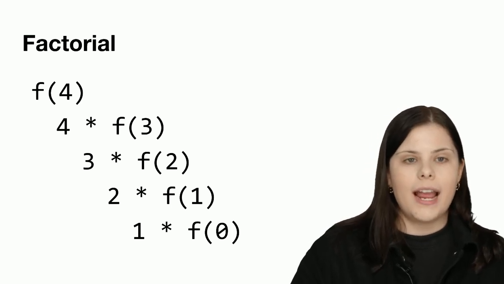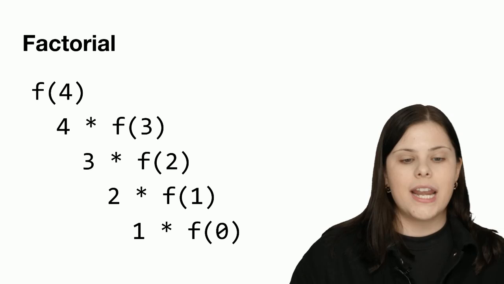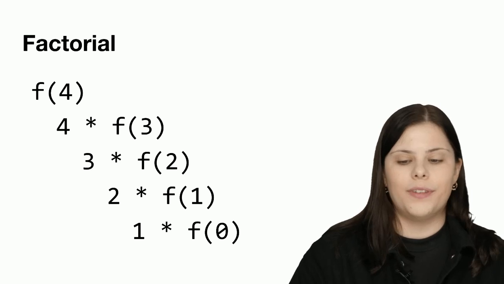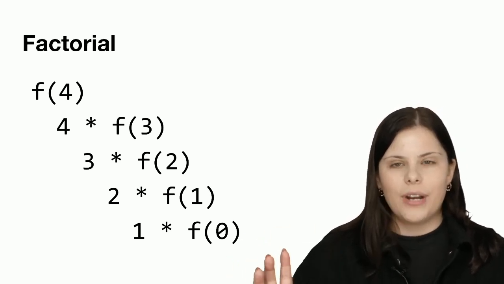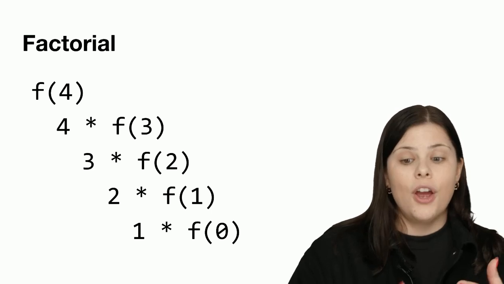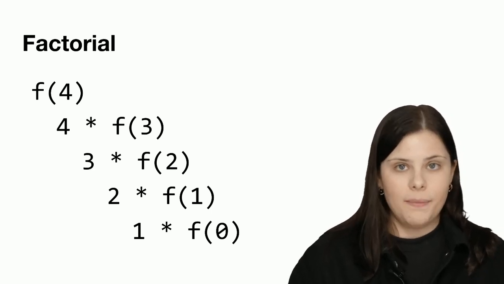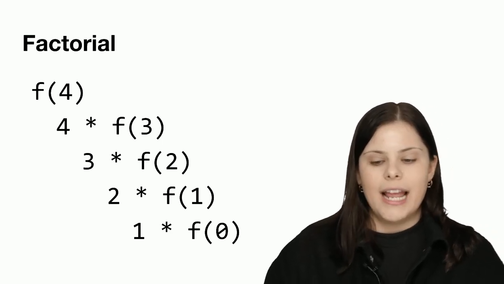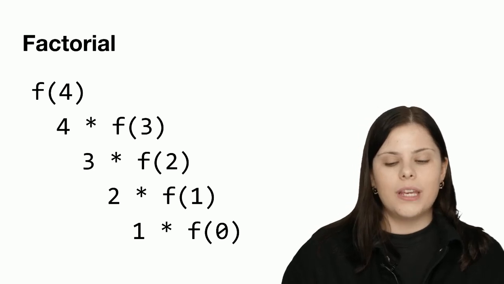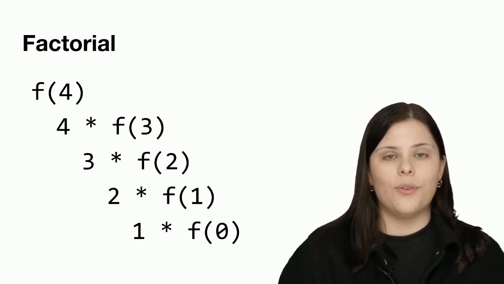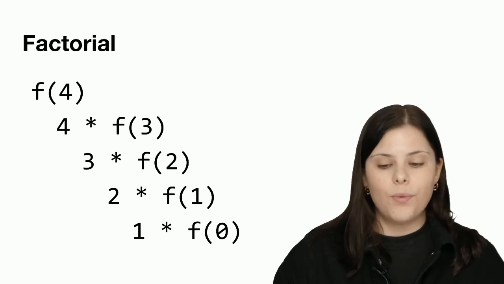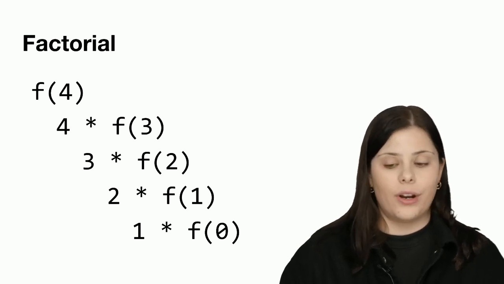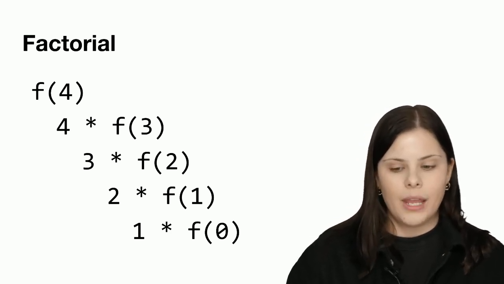In the beginning, I call factorial 4, I put in 4 and I want to get the factorial of that number. Breaking it down, it really is just 4 times factorial of 3, which in turn is 3 times factorial of 2, etc., until we hit 0, in which case factorial of 0 is 1, and with it we can stop. There cannot be a factorial of a negative number.